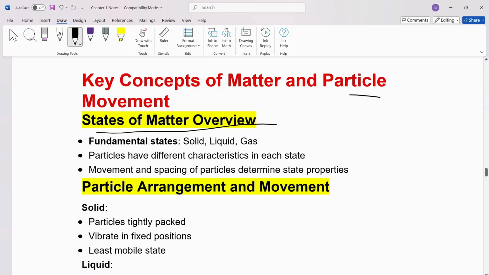Some key concepts of matter and particle movement. Here we have an overview of states of matter. So fundamental states are solid, liquid, and gas. Particles have different characteristics in each state. Movement and space of particles determine state properties.